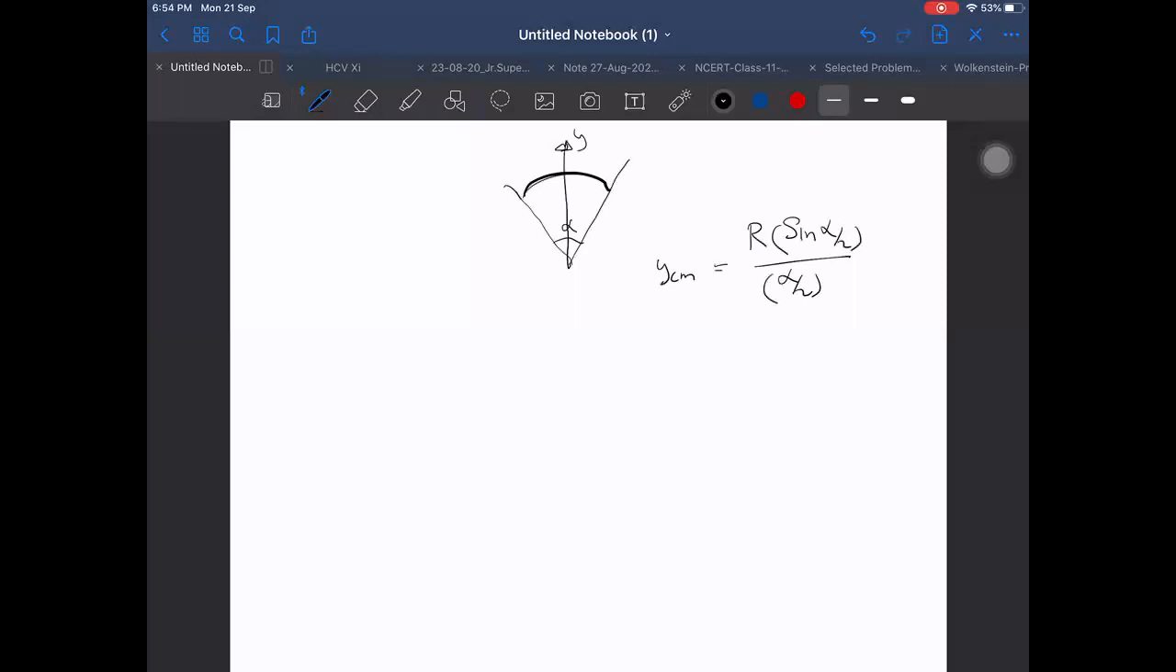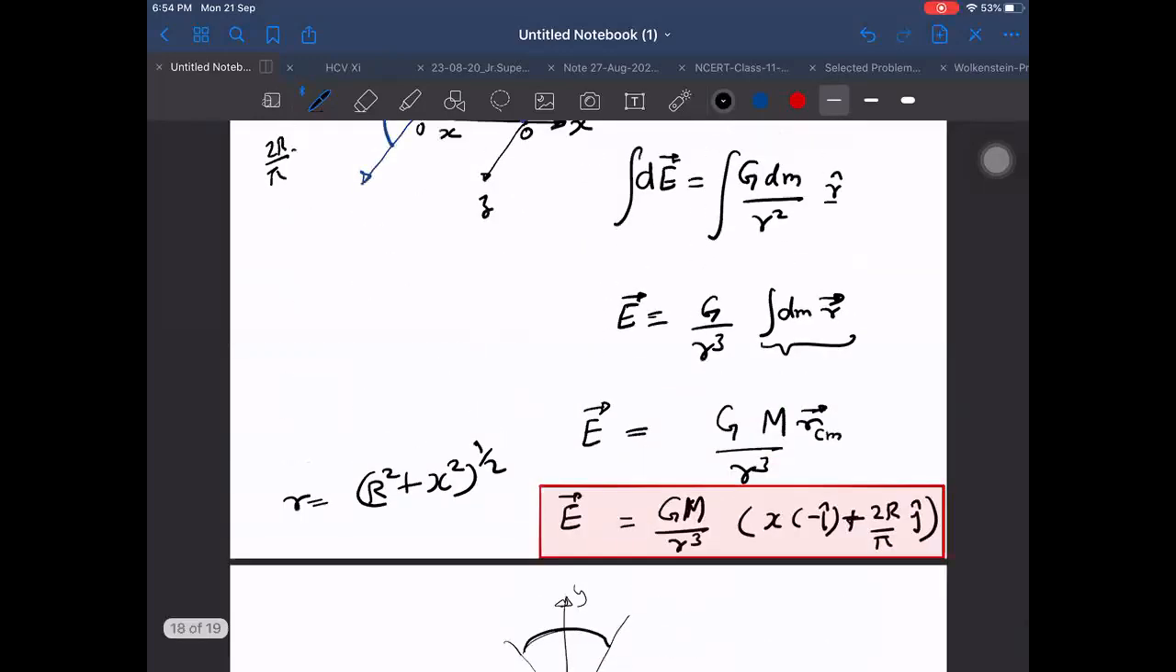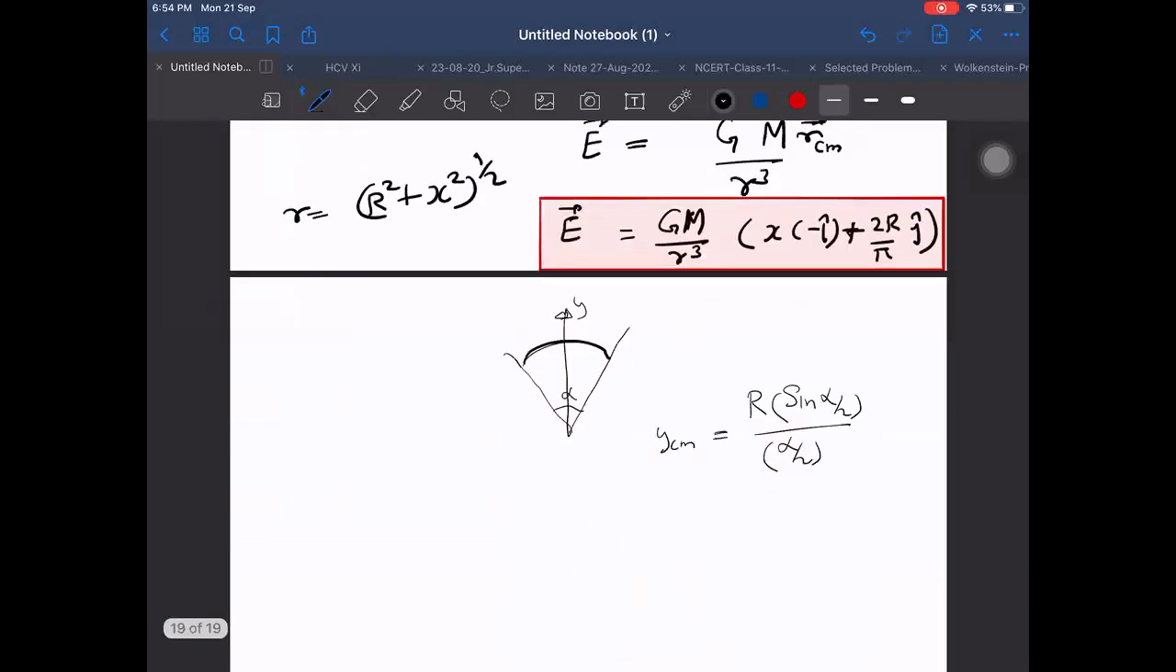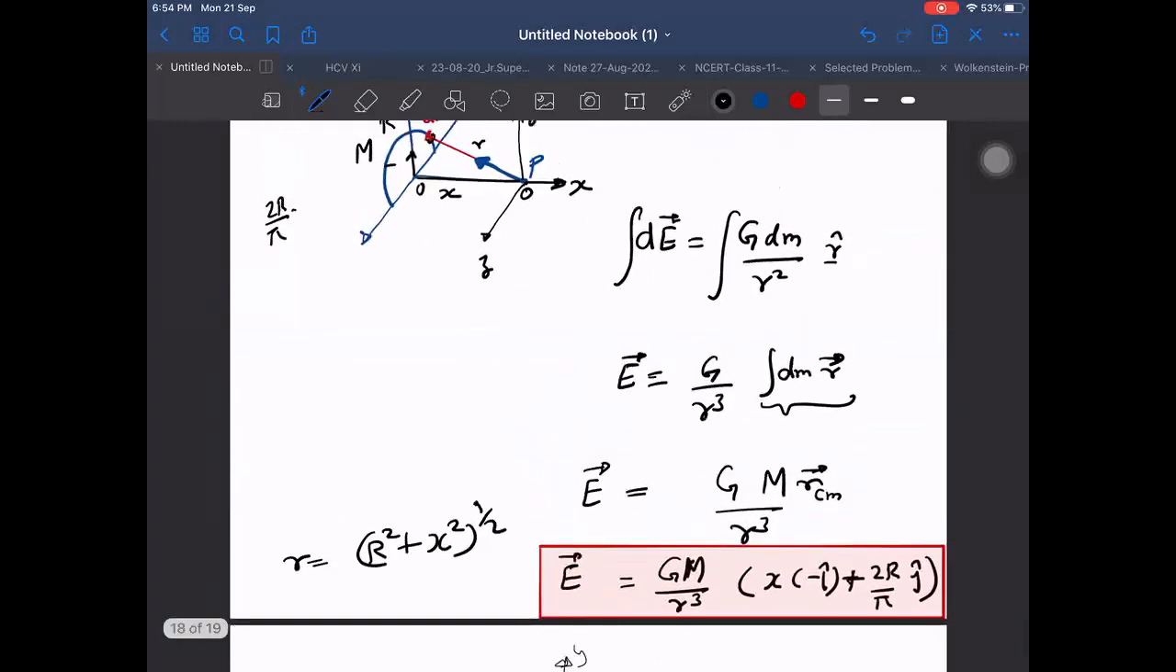Otherwise we can derive it in many quick ways also, by Pappus's theorem and by other ways. So fine, this is it. If we know this, then this is all we need. After that, it is the same as we were doing before. Just 2r by pi will be replaced by r sin alpha by 2 upon alpha by 2. And we can use this also to find the electric field.